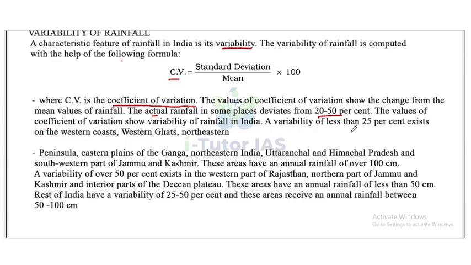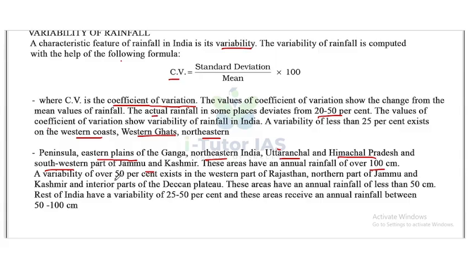A variability of less than 25% exists on the western coast, Western Ghats, northeastern peninsula, eastern plains of Ganga, northeastern India, and Uttaranchal, that is Uttarakhand and Himachal Pradesh, and the southwestern part of Jammu and Kashmir. These areas have an annual rainfall over 100 cm.